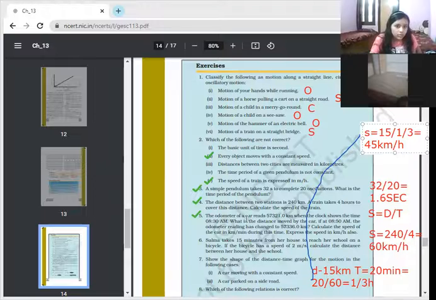Time is in 15 minutes. Minutes से पहले आप किस में change करेंगे? Seconds में change करो because speed is meter per second. Mind it. पहले आपको 15 minutes को किस में change करना है?